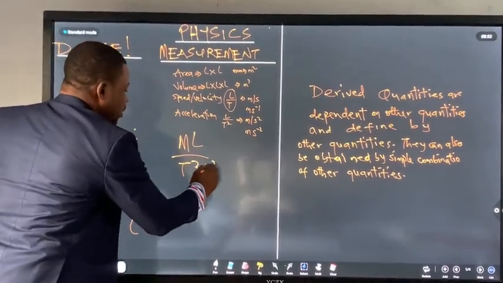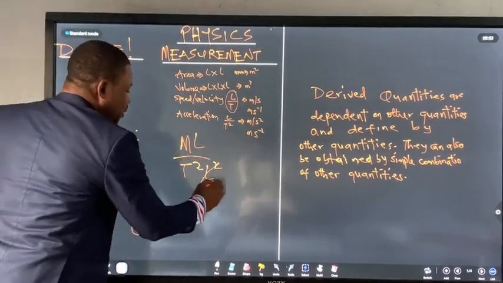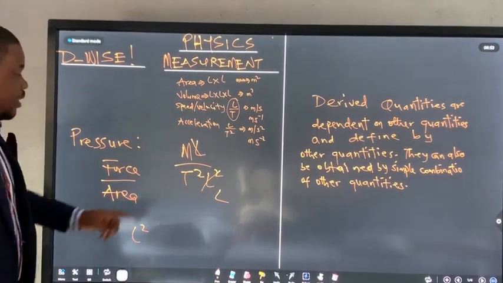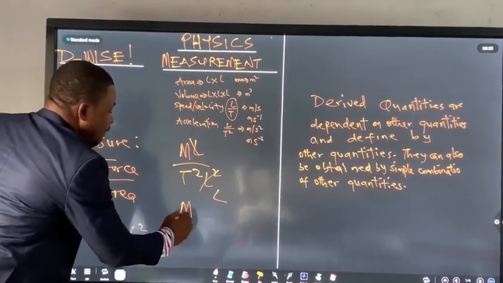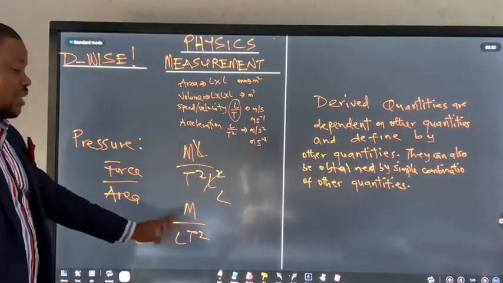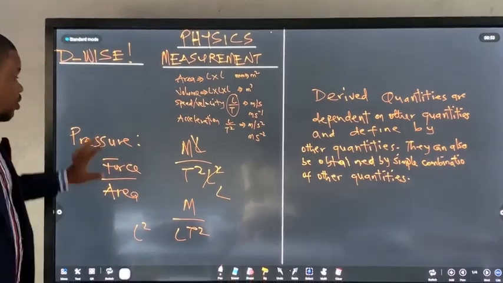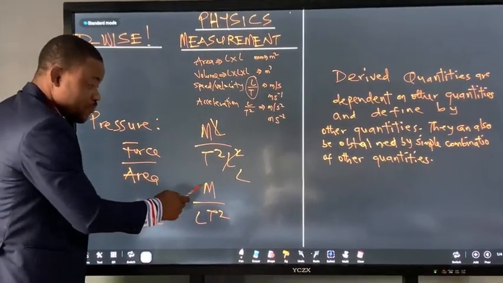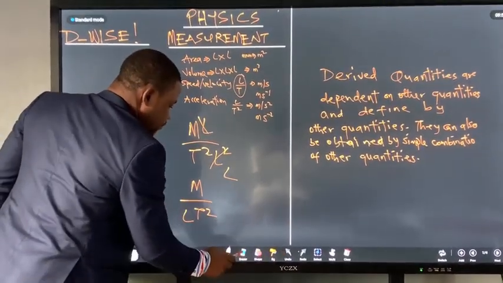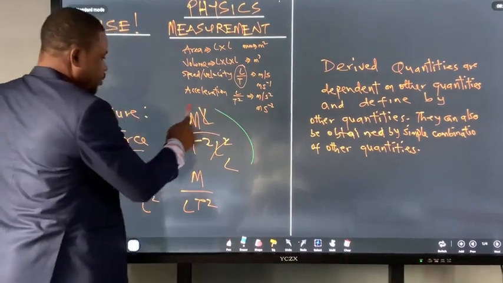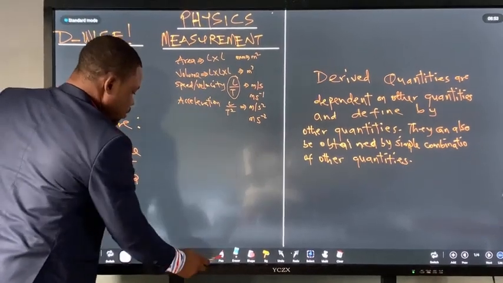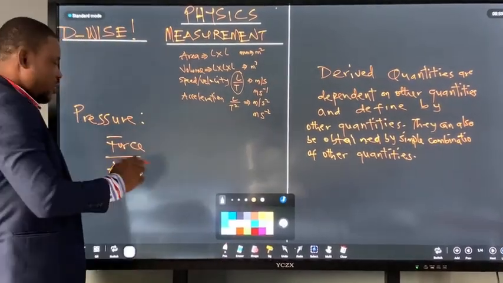If I put L squared at the bottom, one of the L will cancel the one on top. So L will cancel L. At the end of the day, I'll get M over L T squared. I'll have one L at the bottom. So if I'm going to write the unit of pressure, it's going to be what? Take note. I said force under dimensioning, we said is what?